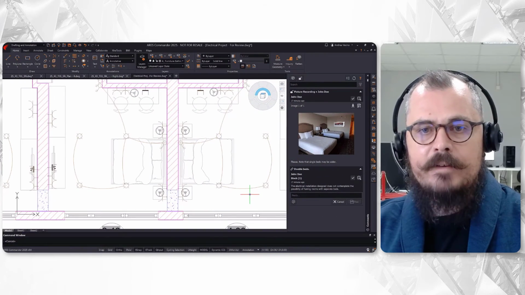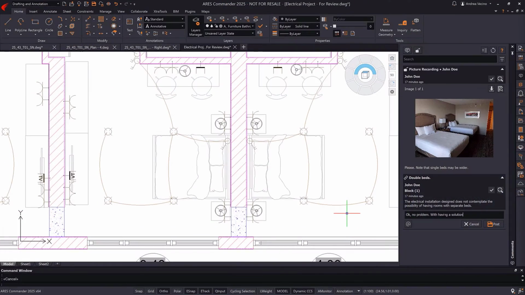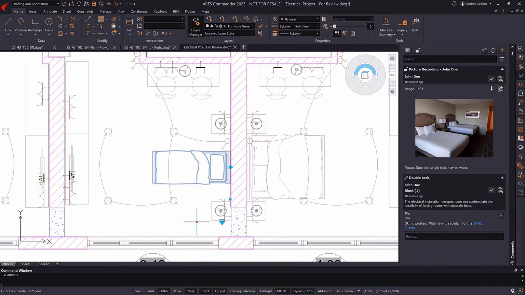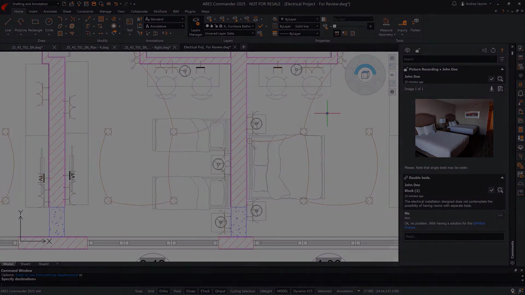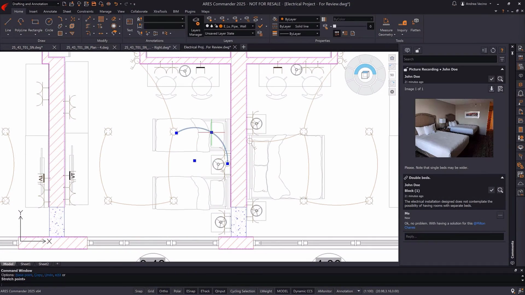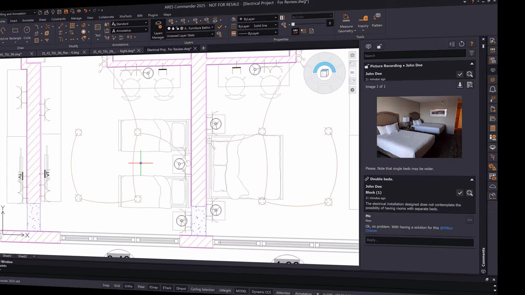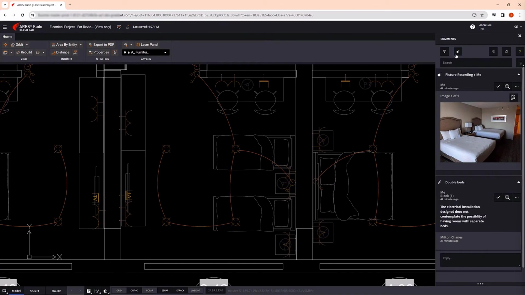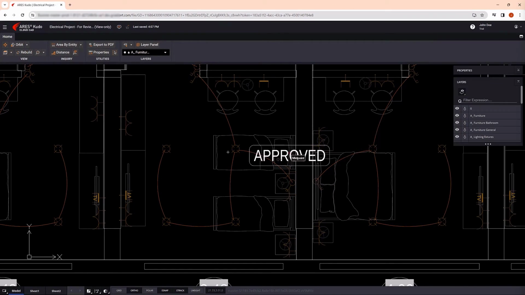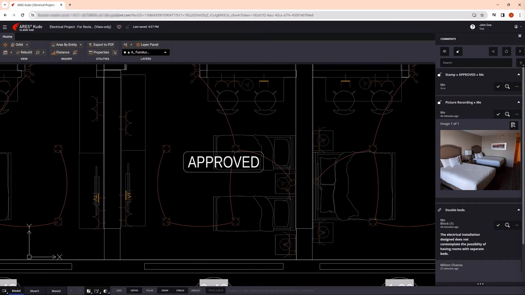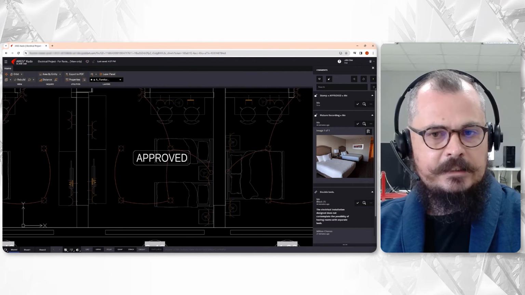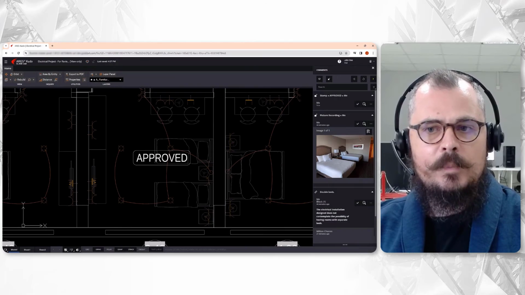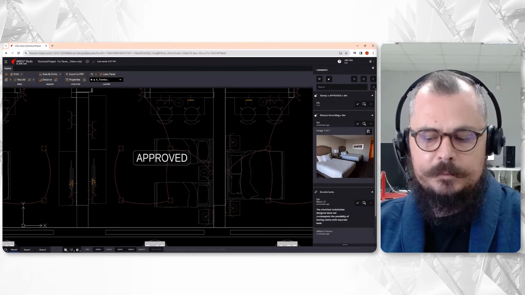The Ares Commander users will receive a mail notification with a recap and see the comments and markups showing up inside Ares Commander. Looking at the feedback, we can proceed to the changes. We modify the bed and the electrical network as expected. And the view-only link is live updated. We don't need to create it again. Look at the changes. Our customer can promptly validate our project with an approved stamp.